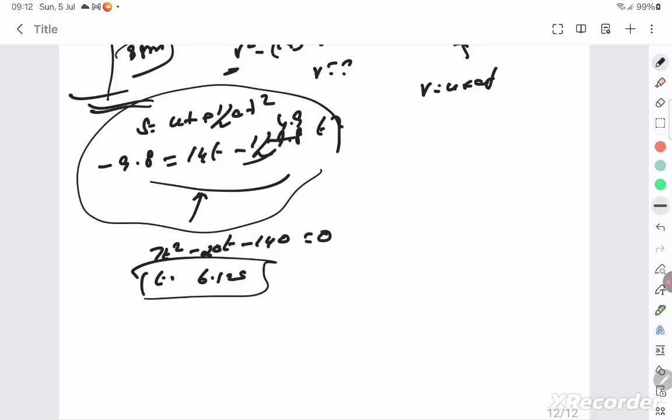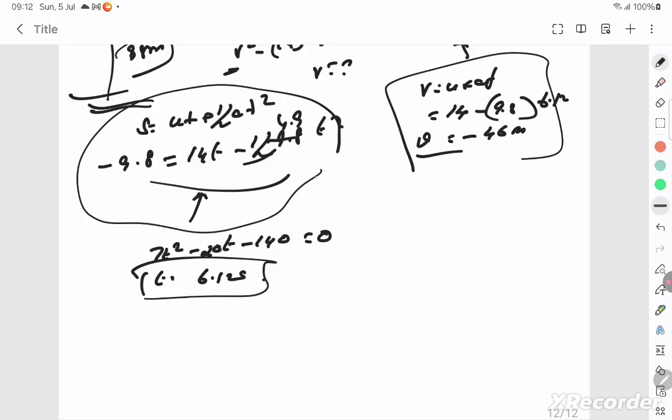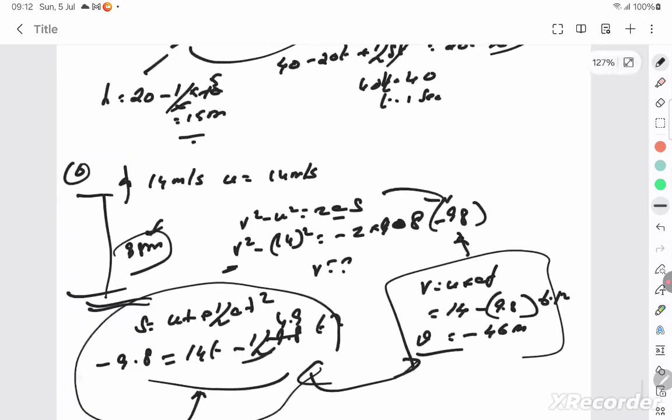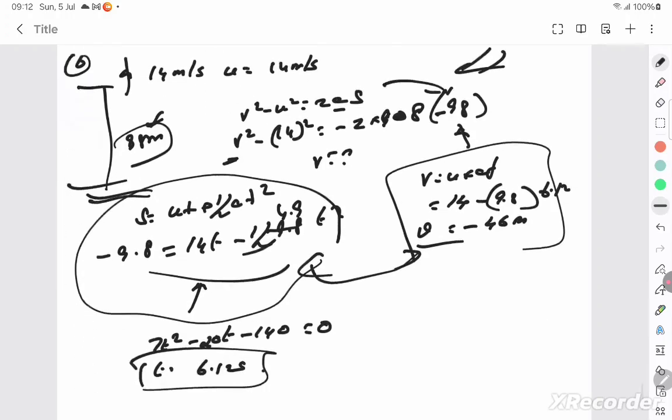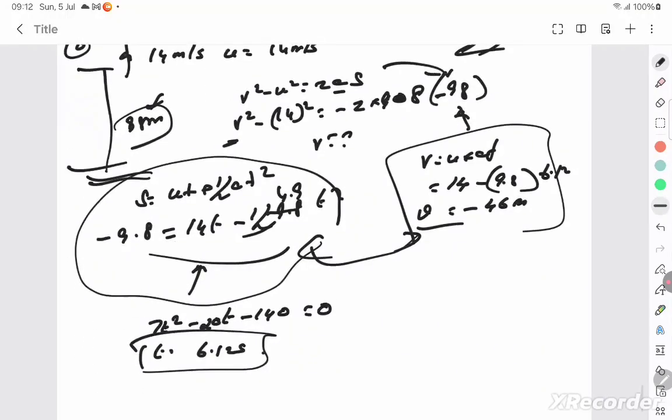And to get the final velocity, it's 14 minus 9.8 into this time 6.12. You can substitute this and you'll get minus 46 meters per second to be the final velocity. You can do these two methods, or you could have used this and found the final velocity. You will get the same answer. You can verify, okay? So how you proceed is your wish. So let's go to the next question.